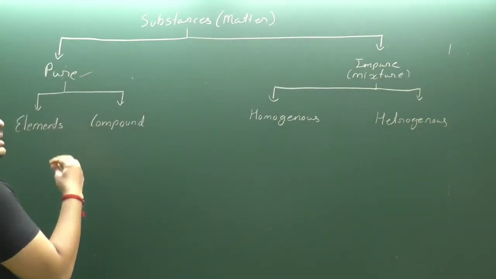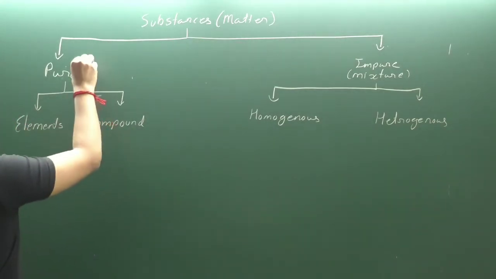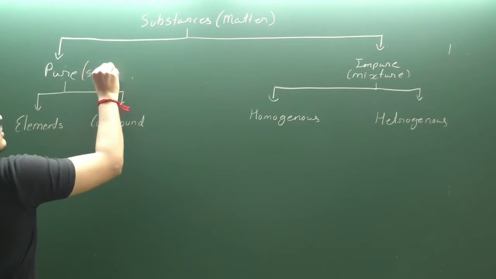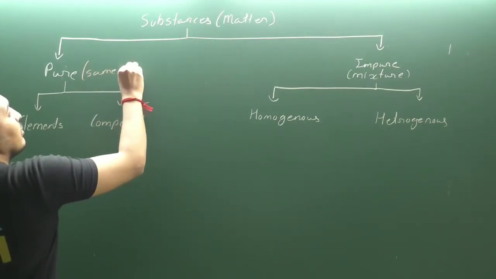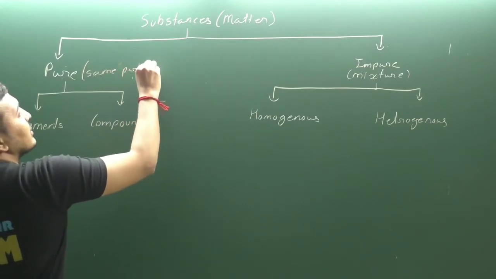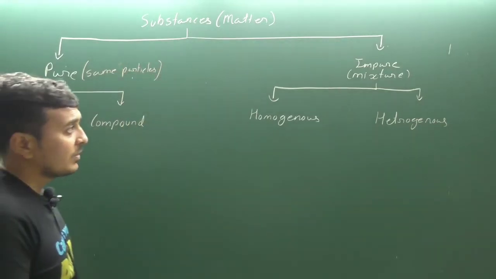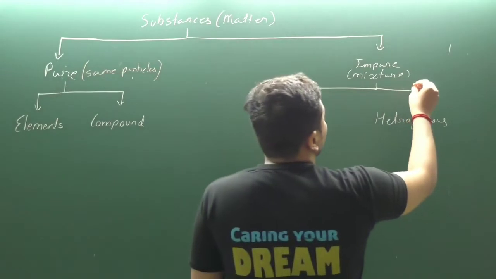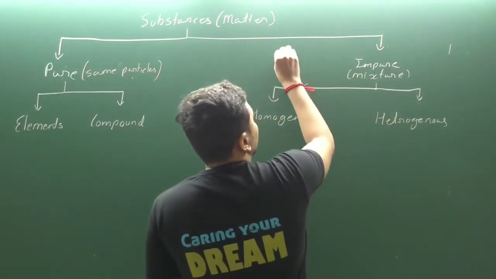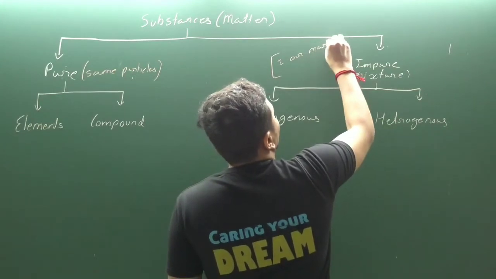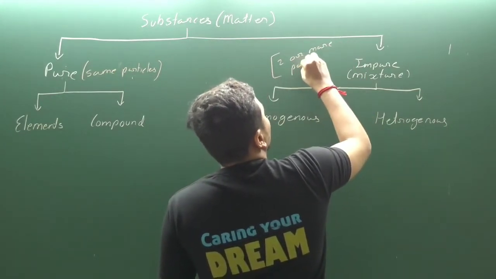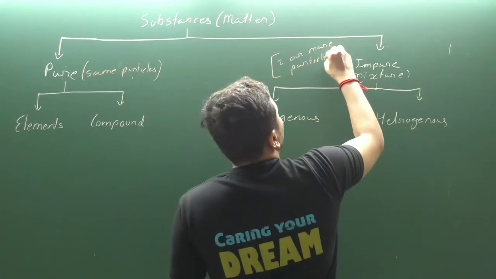See, this substance or matter can be either pure or impure. Pure means we know it is made up of a single type of particle, the same particles. Clear? Now here it is mixture. What can we say about the mixture? Two or more particles.